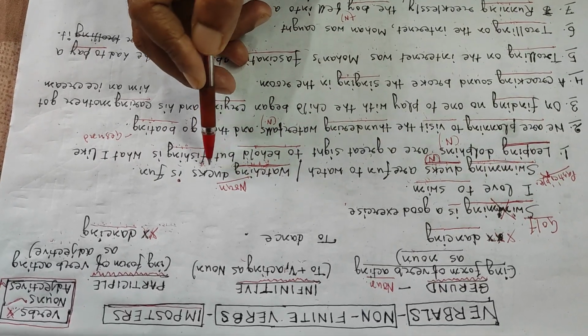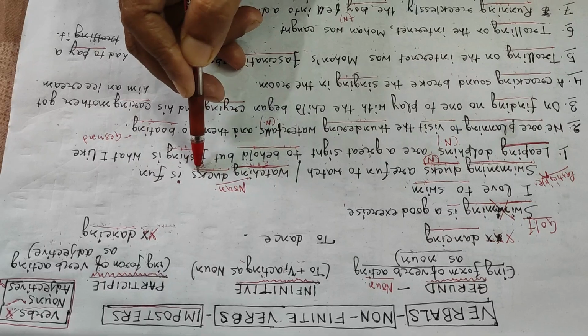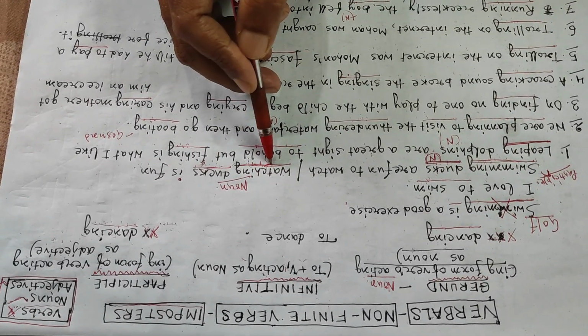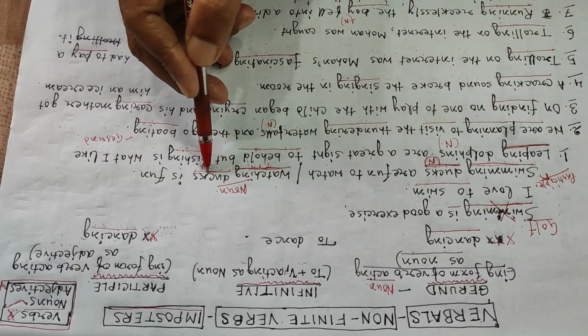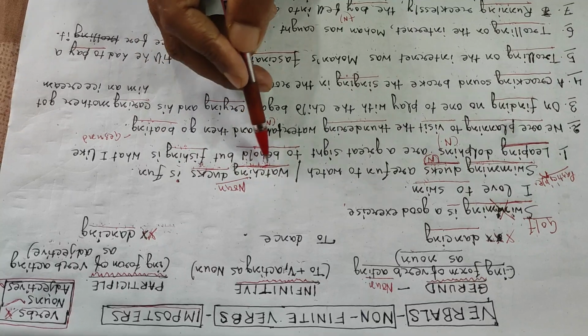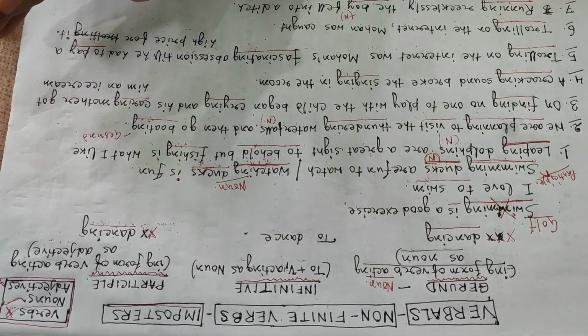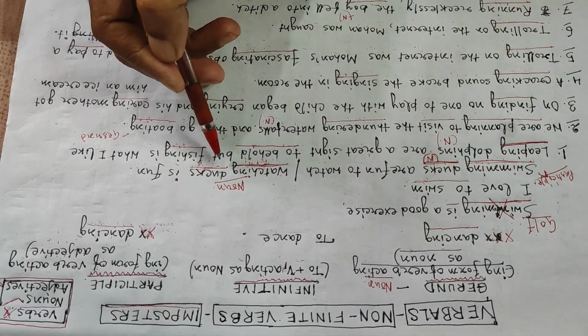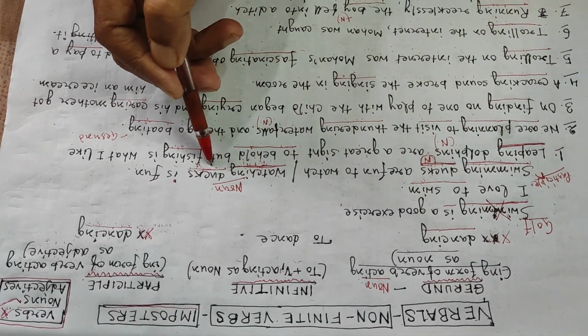Is it describing the word ducks here? Can the ducks watch here? No, ducks cannot watch. Are the ducks here sitting and watching somebody? No. We can't say that the ducks are sitting and watching.